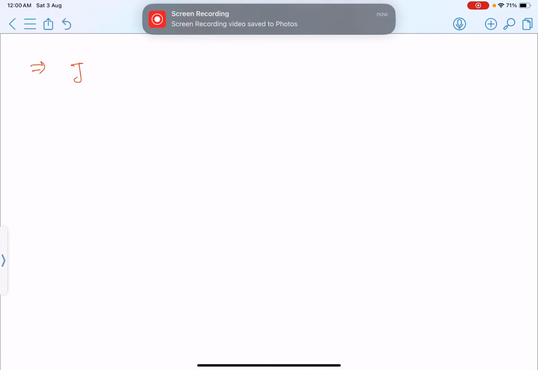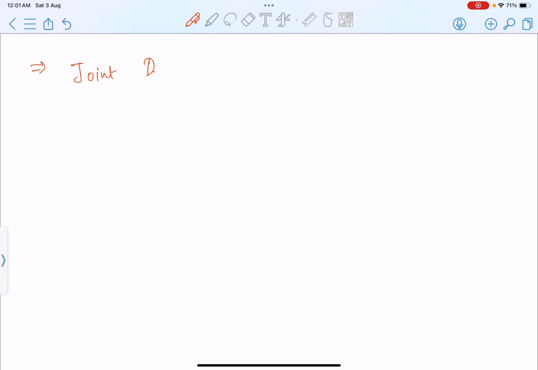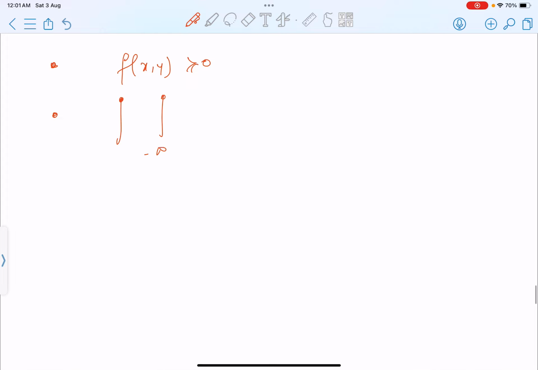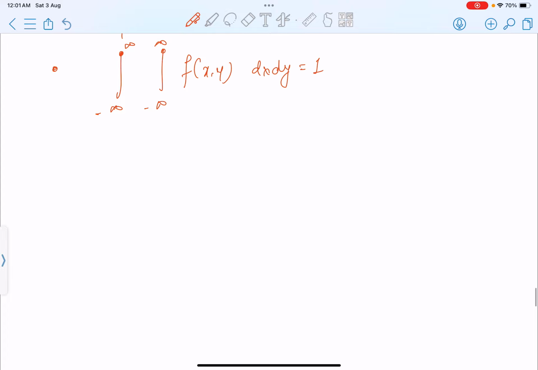So we'll start with the joint density function. First we'll see the properties. Obviously it will always be greater than 0, and if we integrate it over the whole sample space, this will always give 1, correct? Because it's a probability density function.